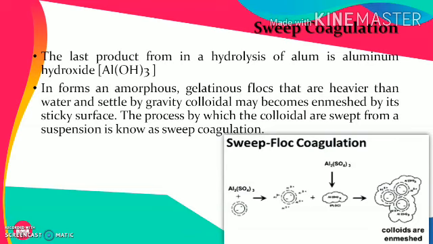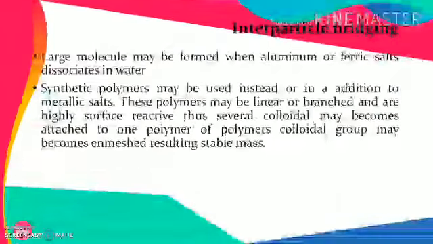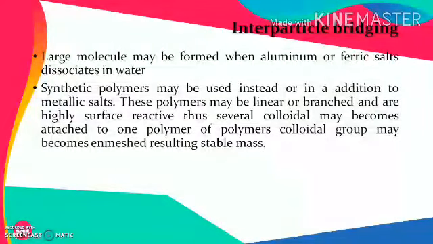The figure in the slide just tries to describe this particular process where the aluminum hydroxide is settling down and in the process is arresting a number of colloids, because of which the colloids are enmeshed, resulting in the formation of floc or the larger sized particle. Next is interparticle bridging. Generally, large molecules may be formed when aluminum or ferric salts dissociate in water.